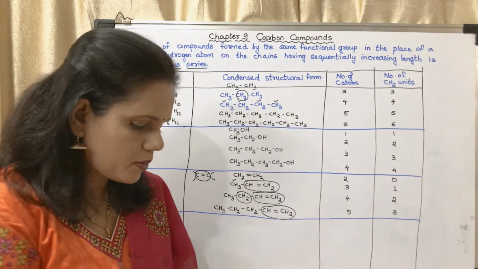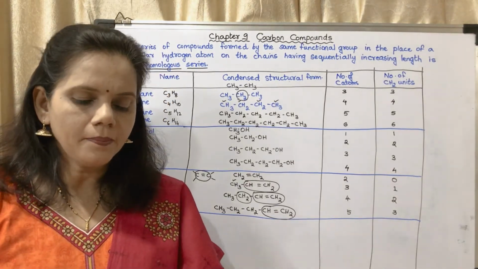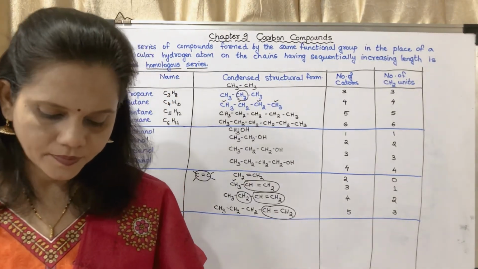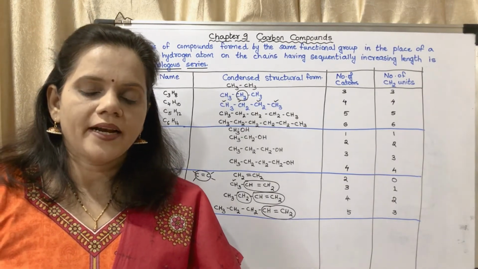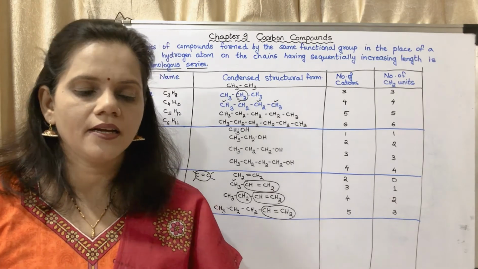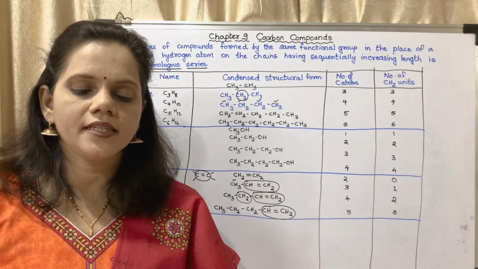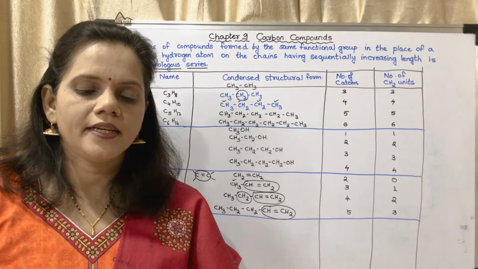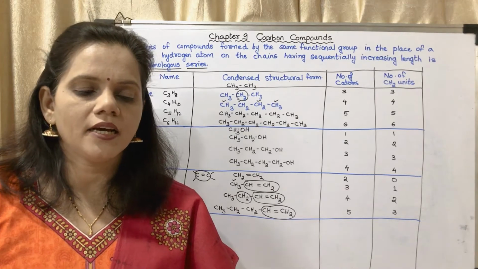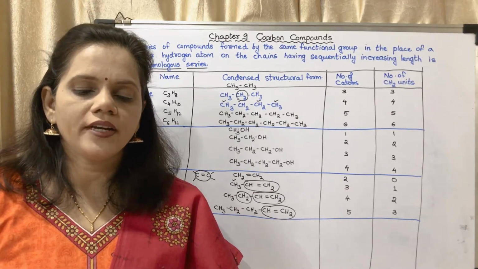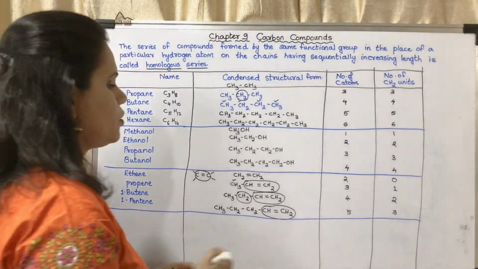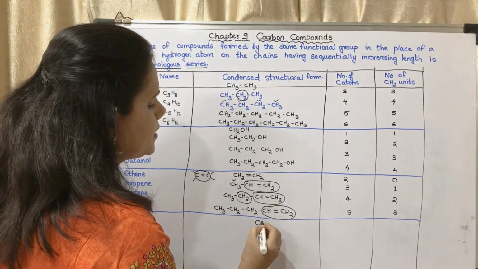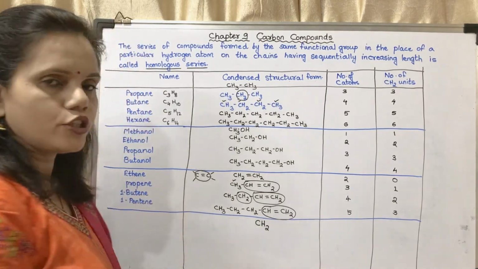Now we may move on to the next page. Page number 120. First paragraph, last sentence. While going in an increasing order of length, there is a rise in the molecular mass of members by 14 units. Now, how 14 units? I had told you that they increase by CH2 unit.